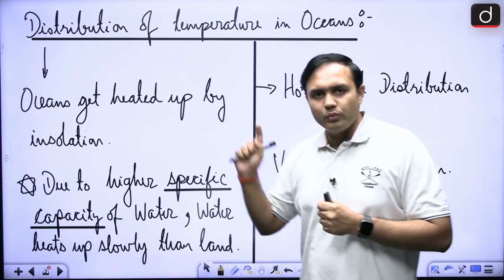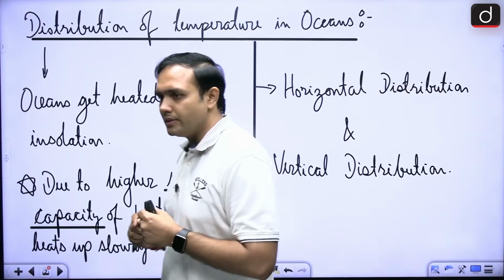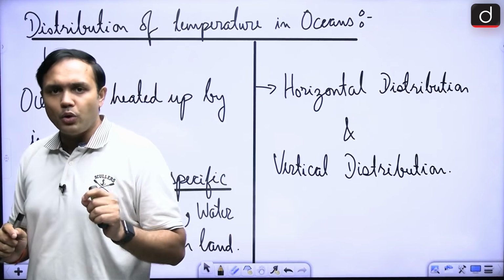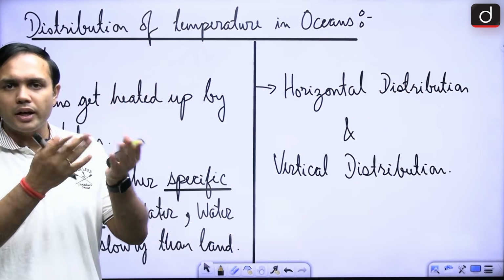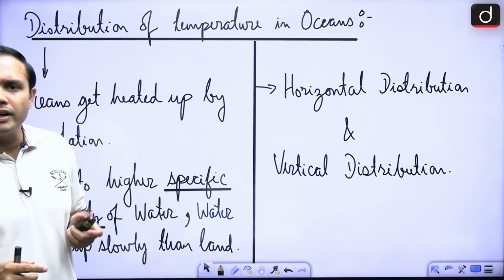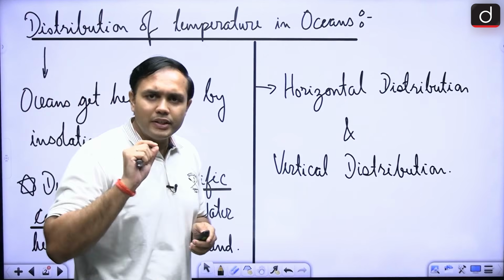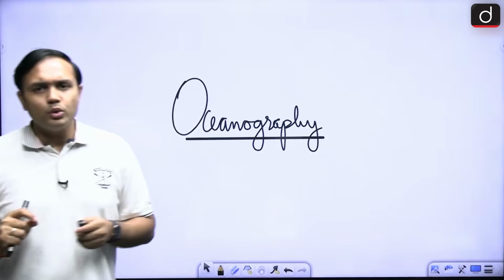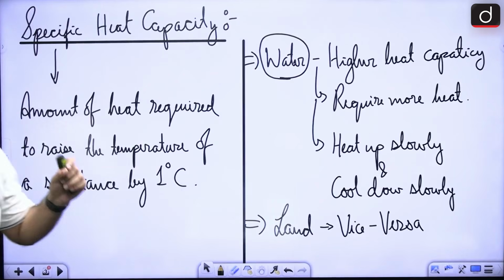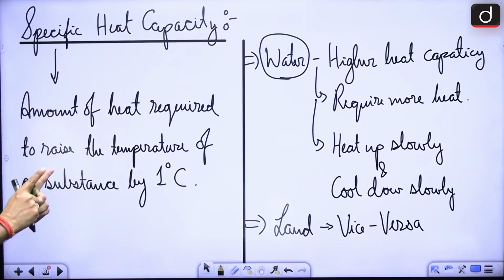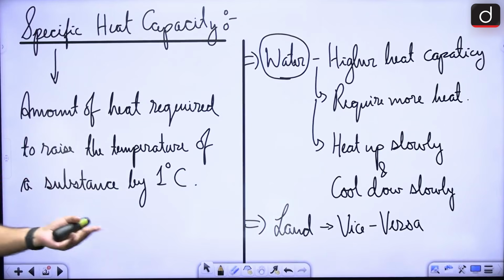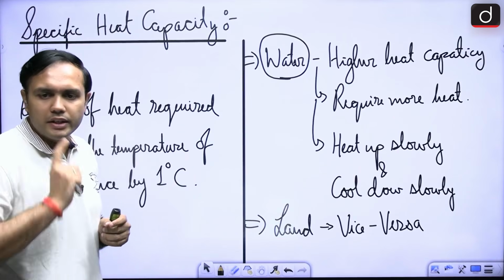Now we know, when we are looking at the land breeze and sea breeze, that the specific heat of water is higher than that of land. In that regard, let's look at specific heat. So in case of specific heat, what are some of the basic things? This is the amount of heat required to raise the temperature of a substance by 1 degree Celsius.